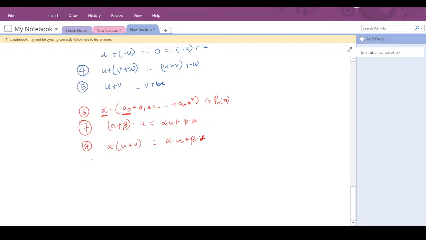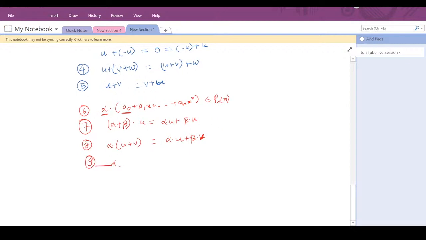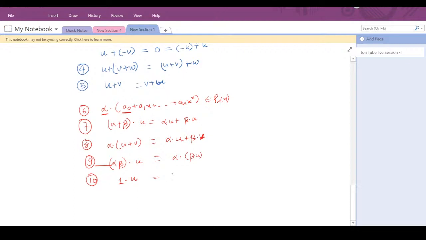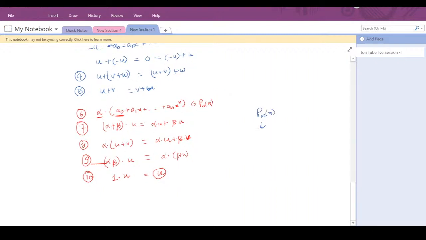Then the next property is alpha into beta, which is the multiplication of two real numbers, dot u, which will be equal to alpha dot beta dot u. And the last property: we know that 1 is an element of the real numbers, and if you multiply it with the polynomial u, that is, each coefficient is multiplied by 1, you get your polynomial back. So all the 10 properties hold. Therefore this Pn of x is a vector space. So I just gave you an example of a vector space.